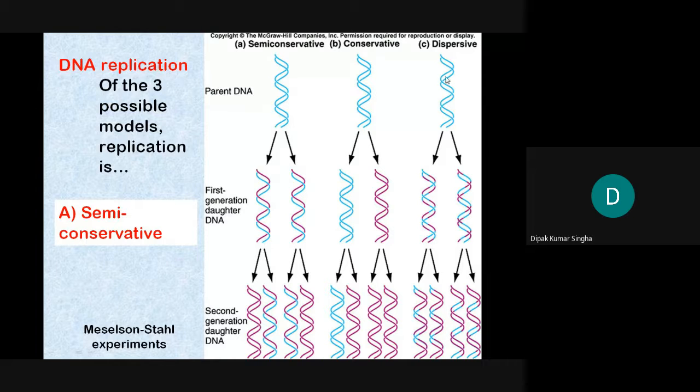In the case of dispersive, the strands are cut and mixed, so the portions are brown, blue, brown, blue, and that's why it is called dispersive. This first one I discussed with you, and in the second generation this type will be formed. So they have 50% blue with green and 50% totally new. Here one is blue and another is new.